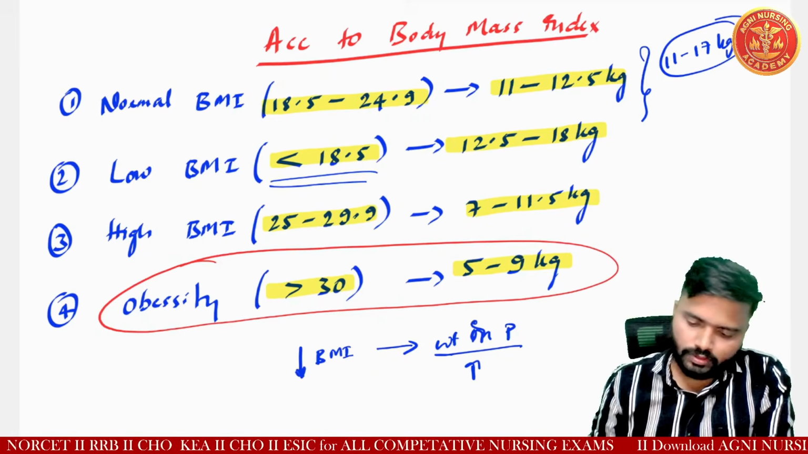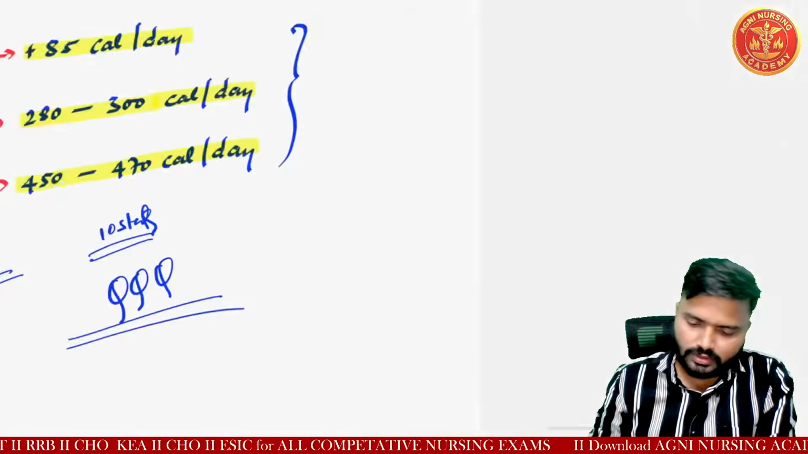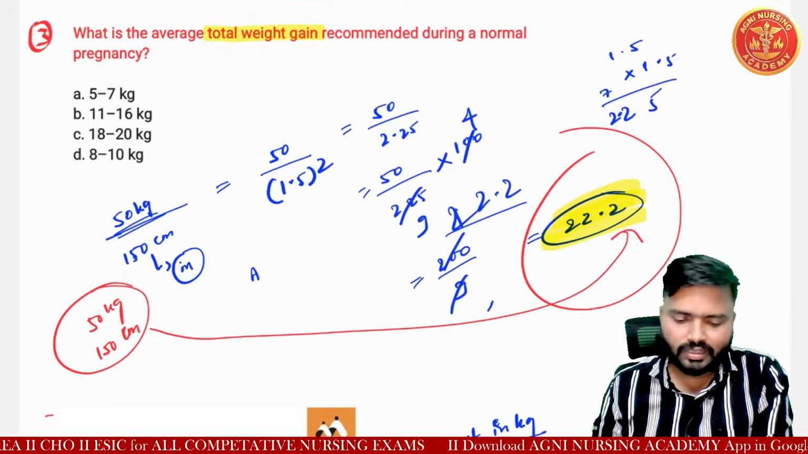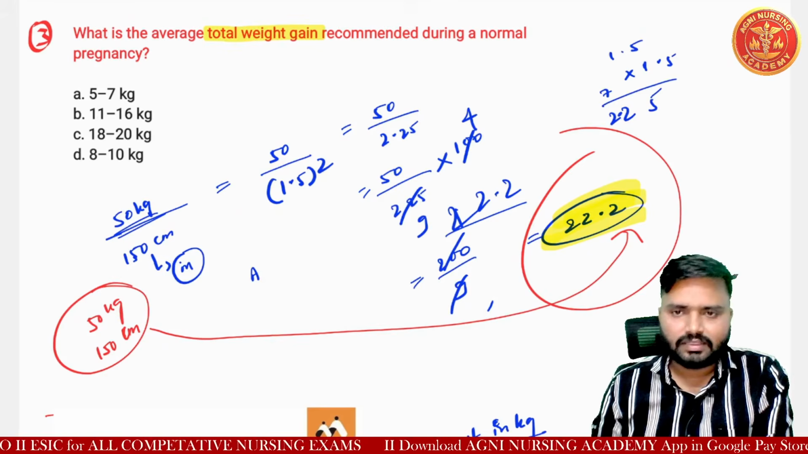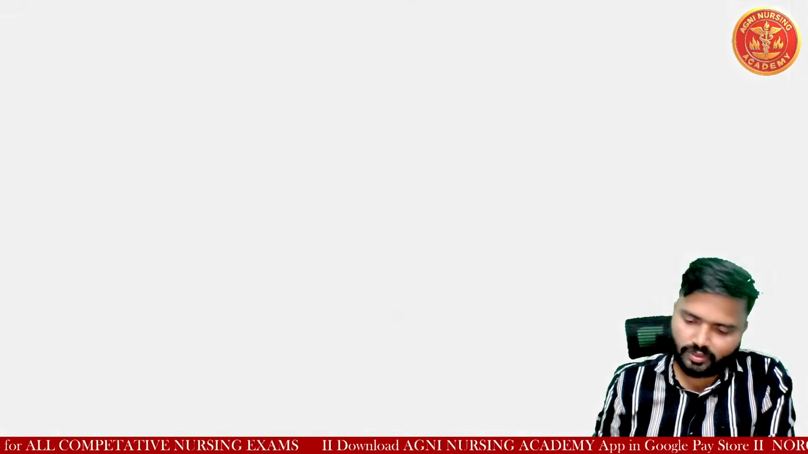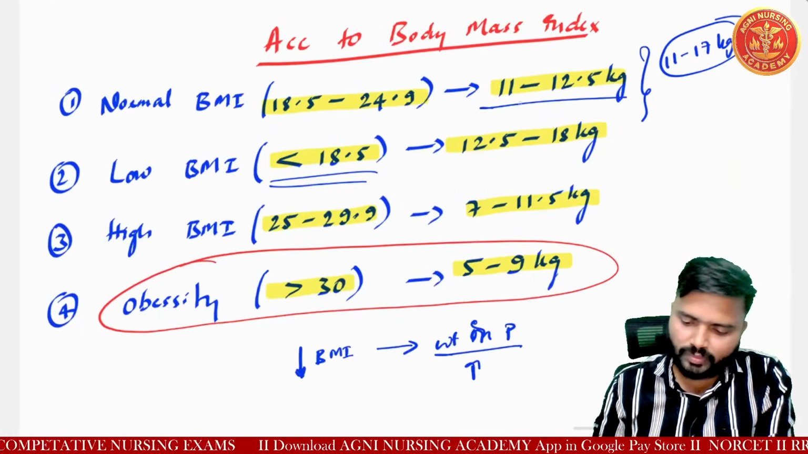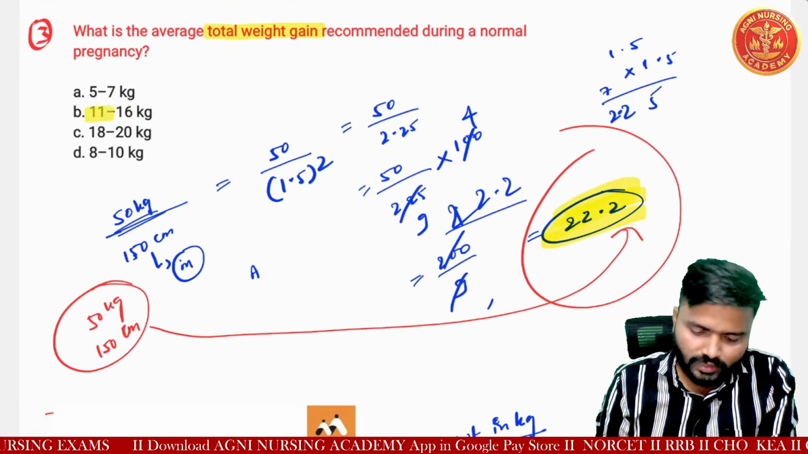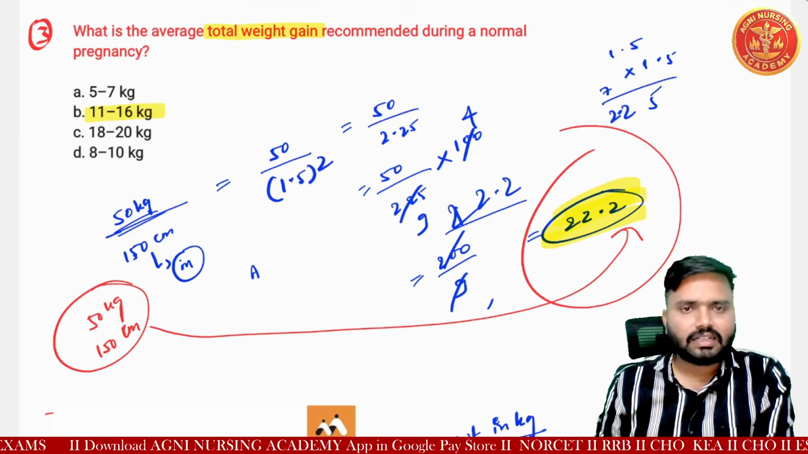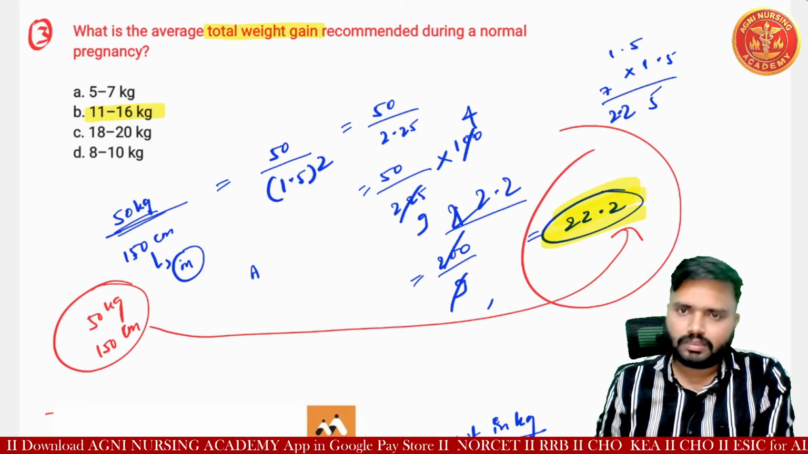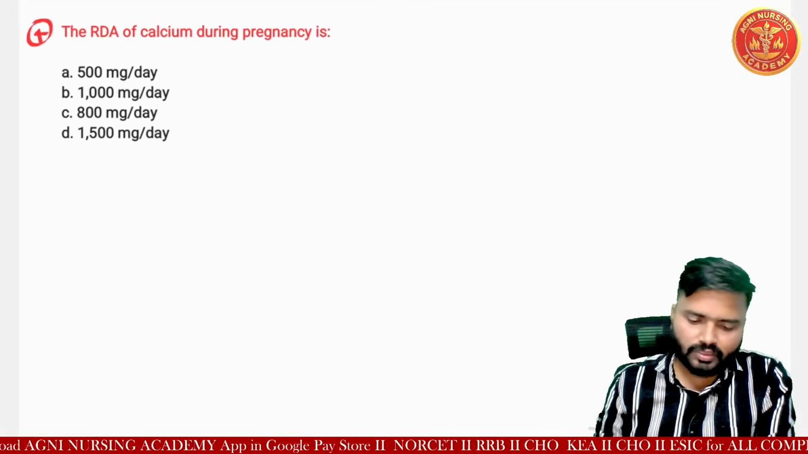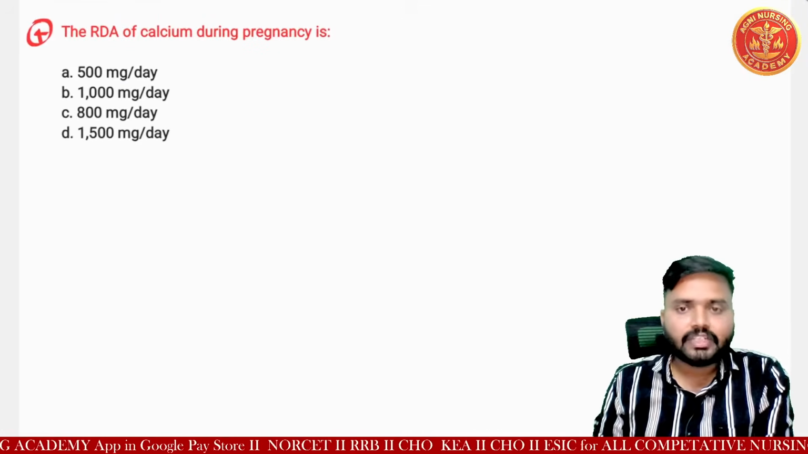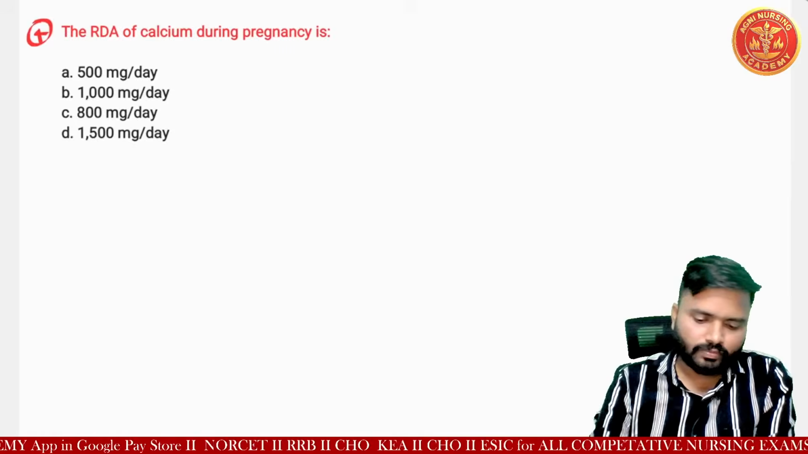Okay, so let's see the question here. What is the average total weight gain recommended during a normal pregnancy? Understood? So now we can see that if the normal BMI is there, 11 to 16 kg is the correct answer for this question. Okay, we'll move on to the next question, that is the RDA of calcium during the pregnancy.